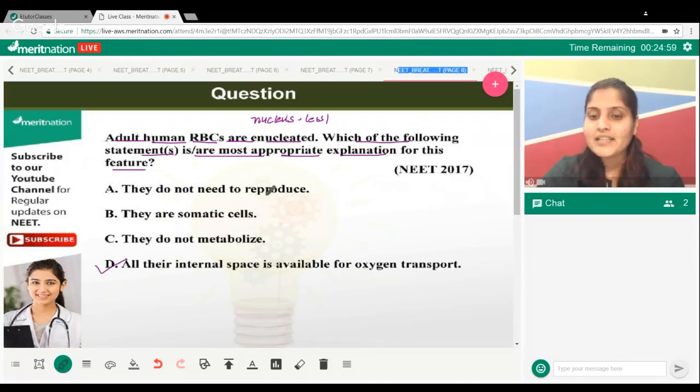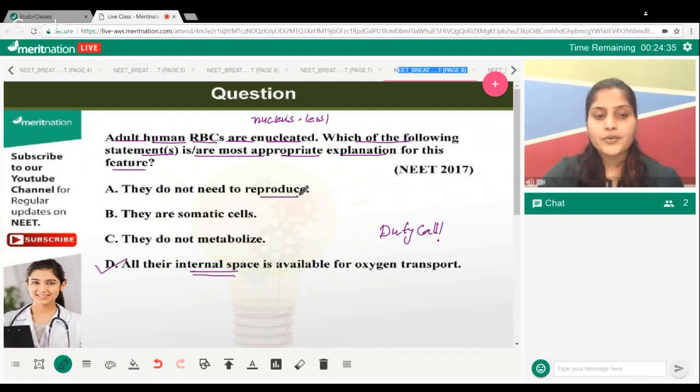Why? Because your RBCs need space. They need internal space so that your hemoglobin can combine with oxygen and the maximum amount of oxygen can be transported to the different tissues of your body. That's it. So it is the duty call, which is why they do not have a nucleus. Nothing else matters over here.